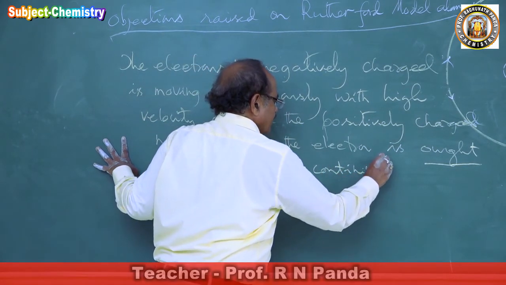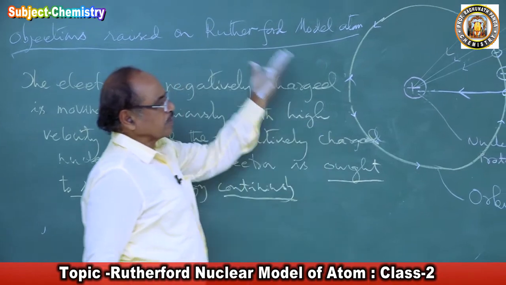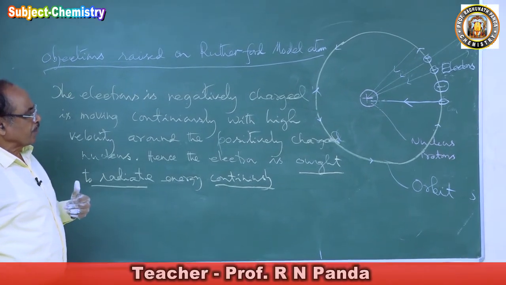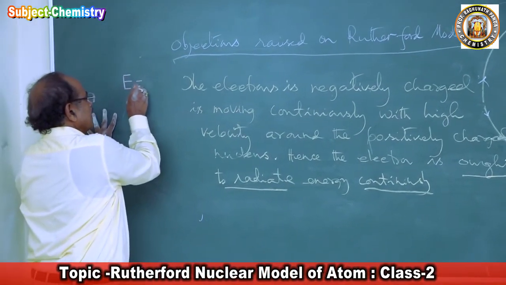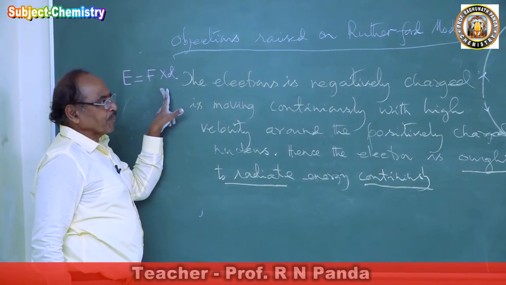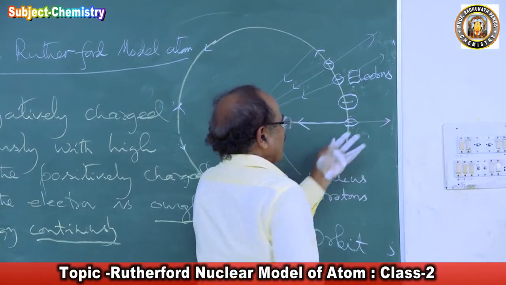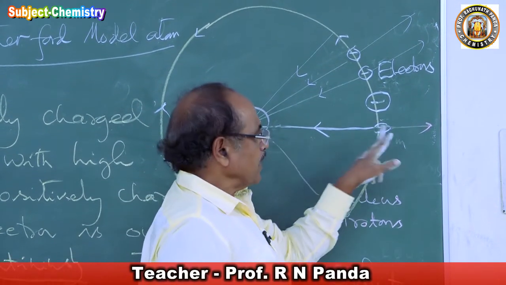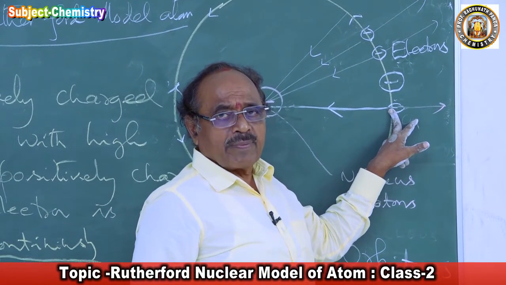Because the electron will have two energies: potential energy, because of the distance, and kinetic energy, because of its velocity and mass. So its energy will continuously decrease. What is energy E? Energy is force into displacement. If you come to the electron, this electron has an outward centrifugal force, and the radius is the distance between them. So that is the centrifugal force the electron has, mv square by r.